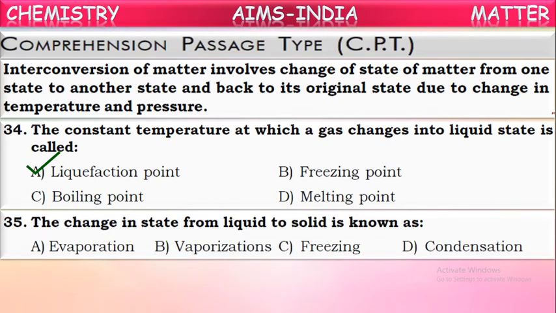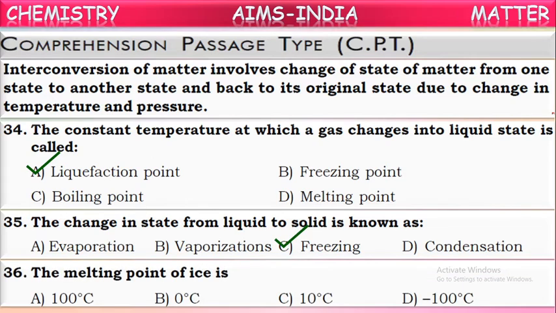Next, the change in state from liquid to solid is called what? Conversion of a liquid into solid is called freezing or solidification. Here they have mentioned freezing, which is the correct answer. Next, the melting point of ice. What does melting point mean?